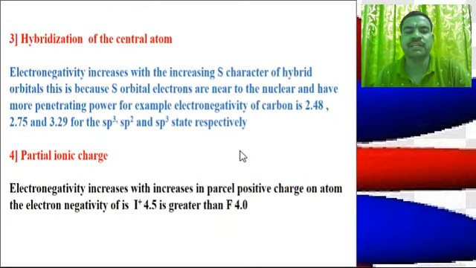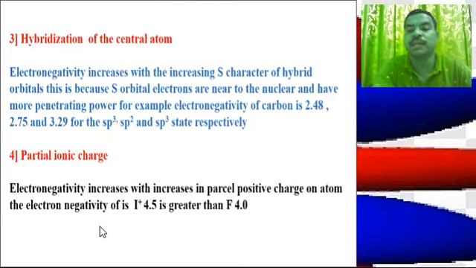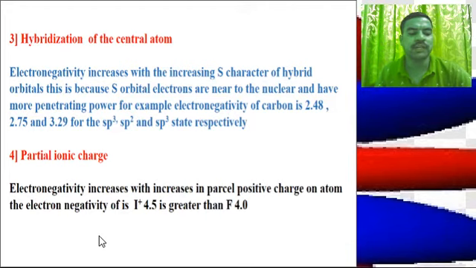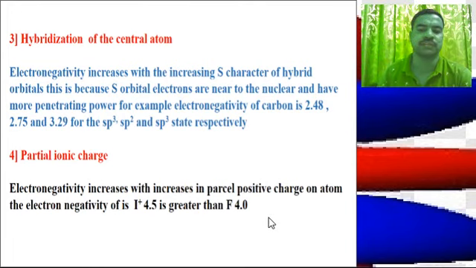Then hybridization of the central atom. Electronegativity increases with the increase in s character of hybrid orbitals. This is because s orbital electrons are closer to the nucleus and have more penetrating power. For example, the electronegativity of carbon is 2.48, 2.75 and 3.29 for sp3 hybridization, sp2 hybridization, and sp hybridization.